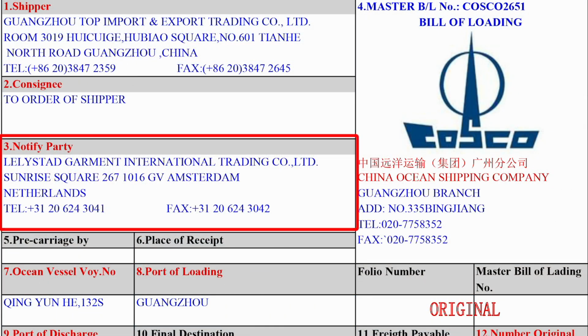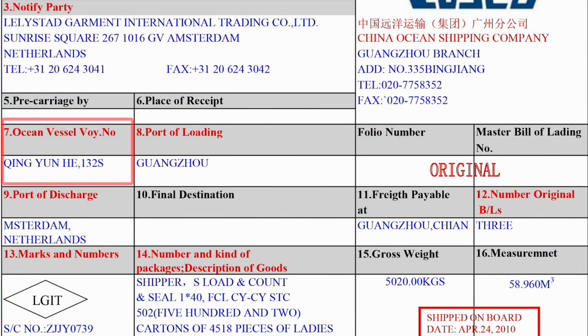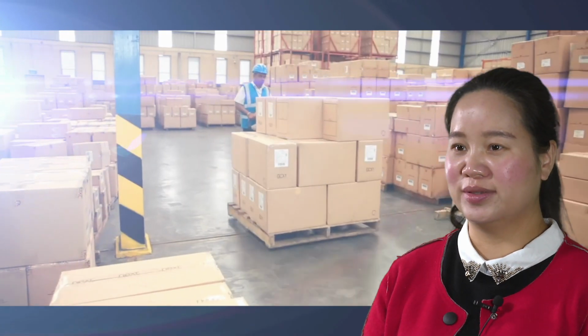4. The notified party. When the importer is not shown to be the consignee, information of the notified party is needed. The notified party is a person whom the shipping company will notify upon arrival of the goods. Usually, he is the importer or his agent. 5. The name of the carrying vessel and the voyage number. 6. The port of shipment and the port of destination. The port of destination is also referred to as the port of discharge or the port of unloading.